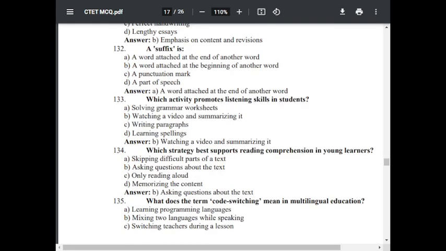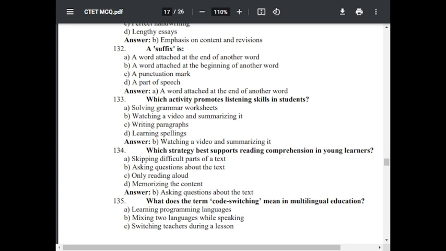Question number 133. Which activity promotes listening skill in students? Option A, solving grammar worksheet. Option B, watching a video and summarizing it. Option C, writing paragraph. Option D, learning spelling. Option B is correct, watching a video and summarizing it.